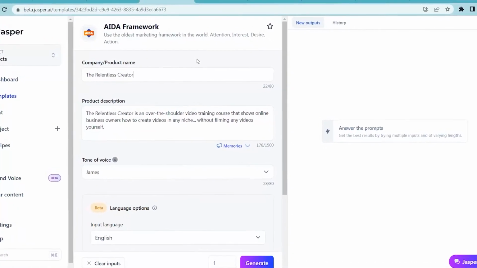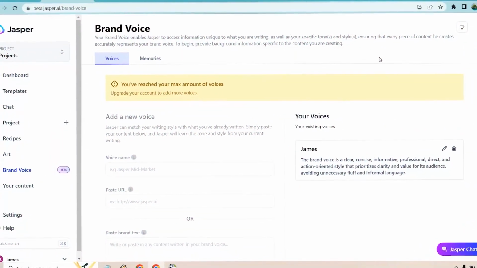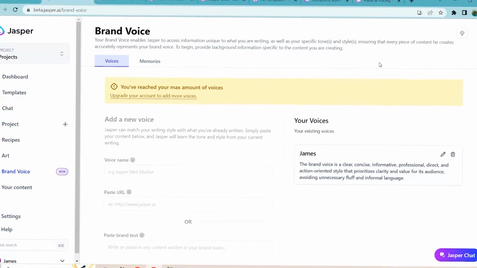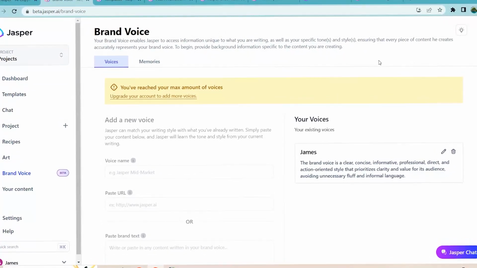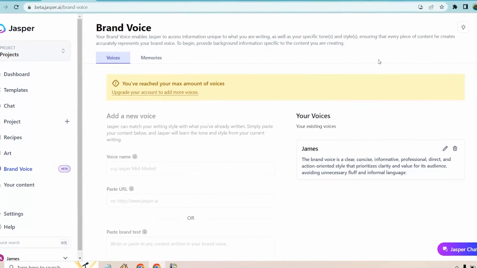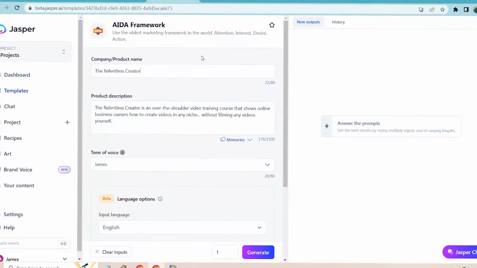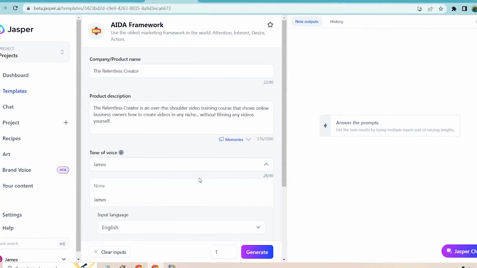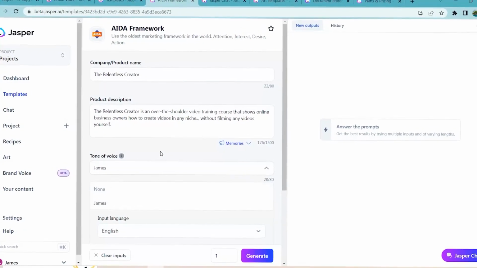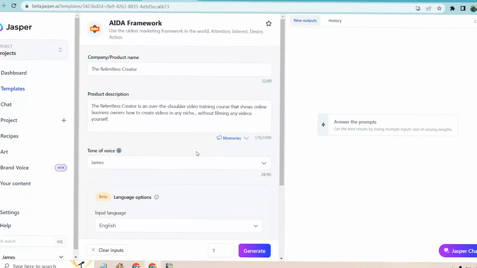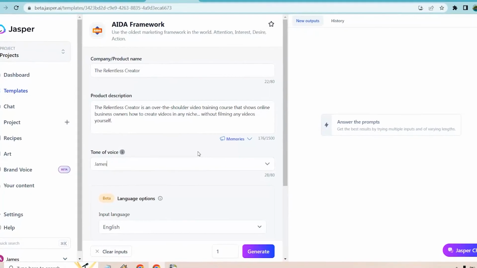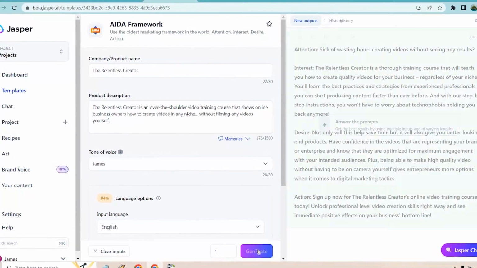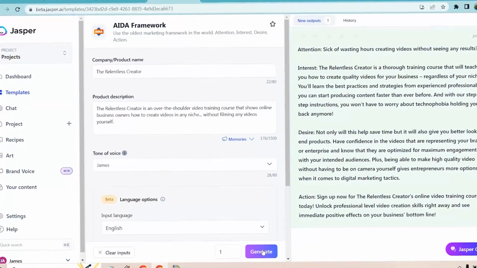Even the voice tone you wish to employ is up to you. There are various choices, including a brand new function called Brand Voice. You can produce material with this tool that reflects the personality and style of your brand. You have the option of typing a brief text entry or pasting a link to an article. In order to develop content that is consistent with your speech, the AI will analyze the text and learn about your voice. It's fantastic since it enables you to write consistently, especially when you do blogs and other types of writing. When you're ready, just click Generate, and Jasper AI will produce high-quality content for you right away.